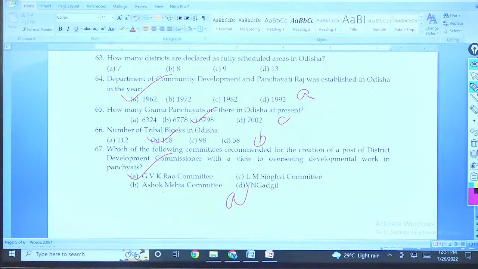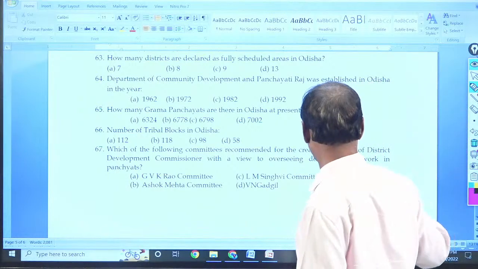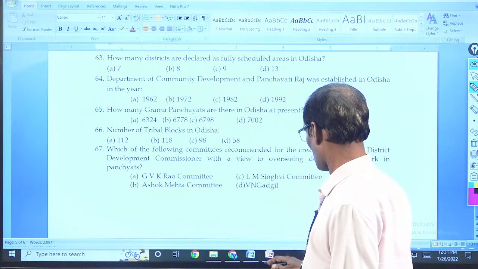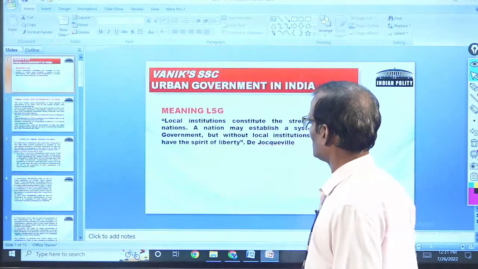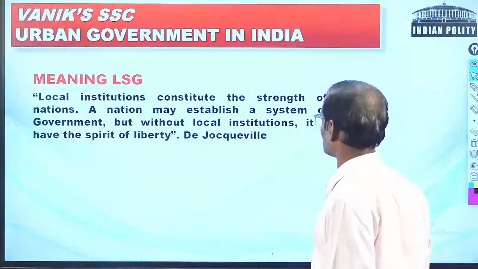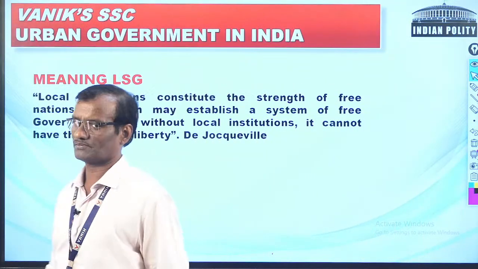Okay. So this is all about your Panchayat Raj system. Now we shall move to another feature, urban local self-government.